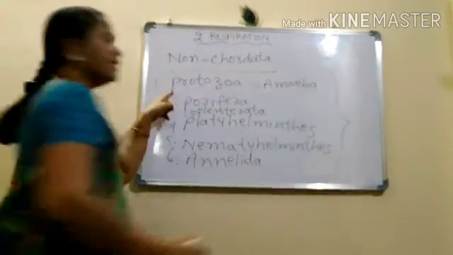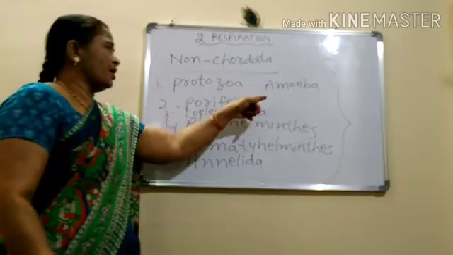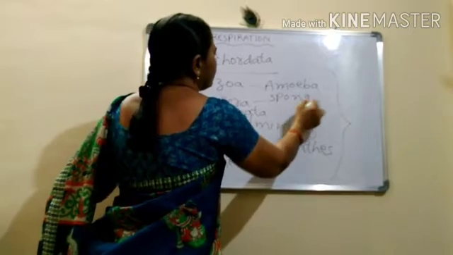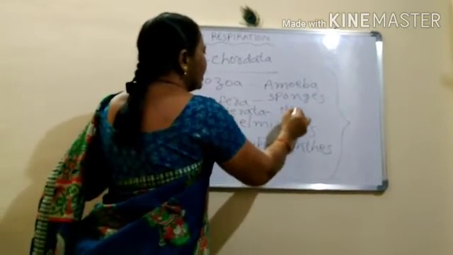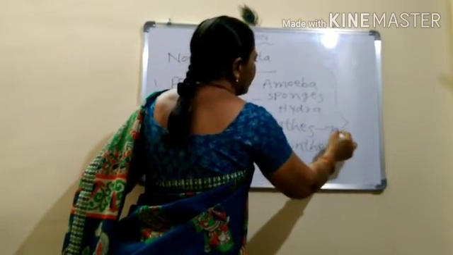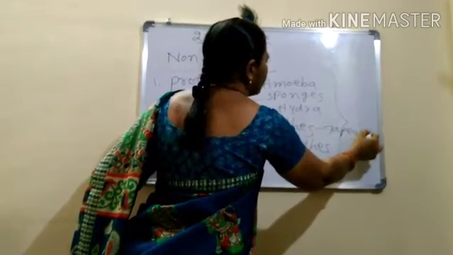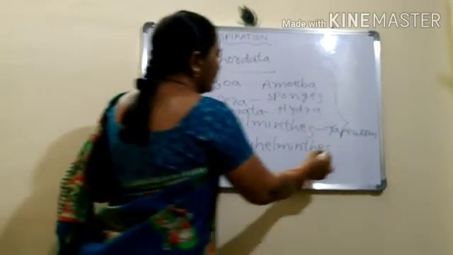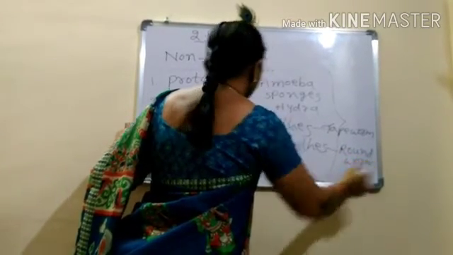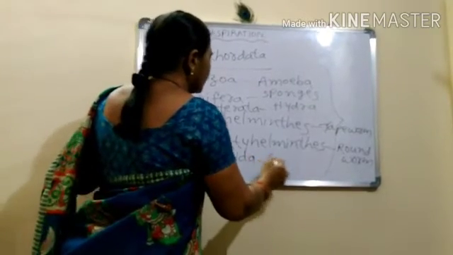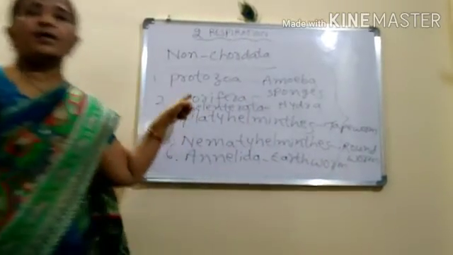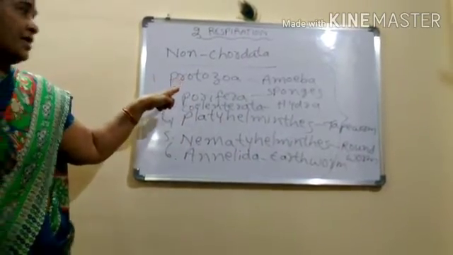So here, in protozoa, the example is amoeba; porifera, sponges; coelenterata, hydra; platyhelminths, tapeworm; nemathelminths, roundworm; and annelida, this one is earthworm. Can you remember all this? We have discussed it in detail in 9th class.